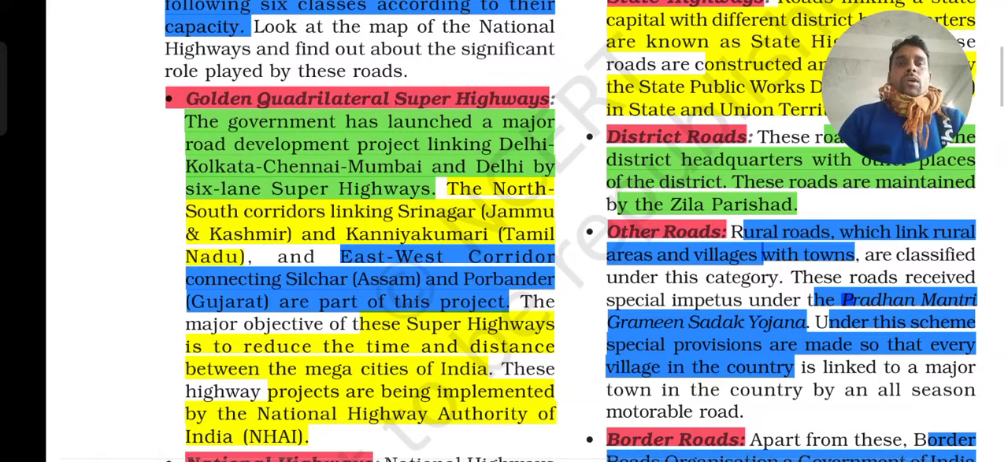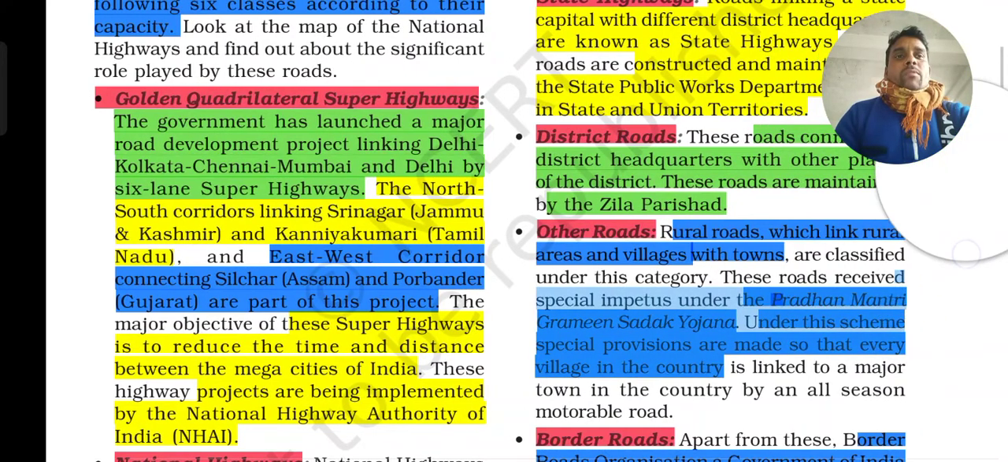In order to reduce the time and the distance, this transportation system was made for the people, and it has to be maintained by someone. You may ask, sir, who controls or maintains this? You can see it is maintained by the National Highway Authority of India, NHAI. This is the central government, which implements the project and looks after all these things.